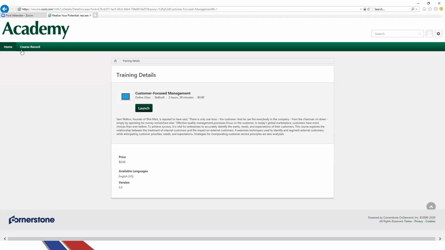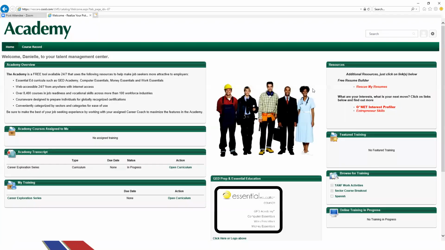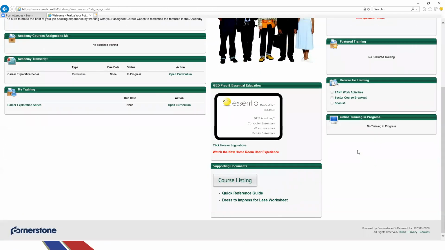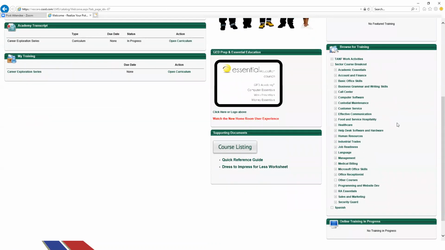Okay, and let's go back and show you another way to search courses. So we'll go ahead and stick with the customer service theme. So we're going to come down here and browse for training. So we're going to choose sector course breakout. And what this does is it essentially groups together different courses and training opportunities by types, or course overview. So we're going to focus on customer service because that's what we want to do today.